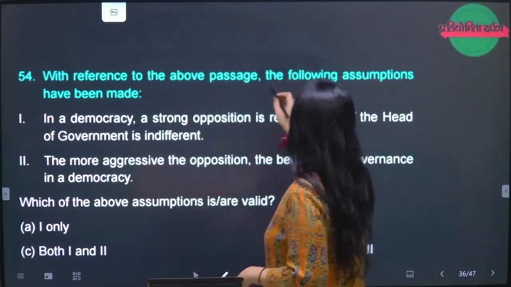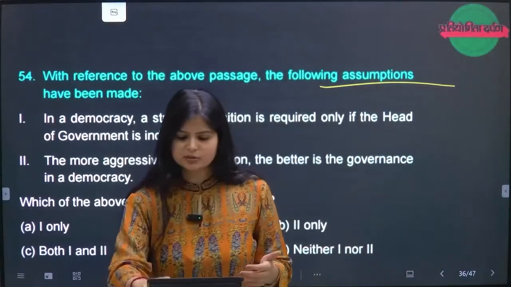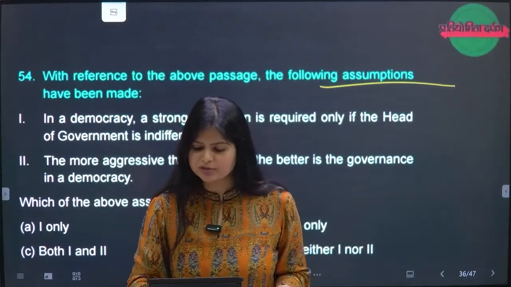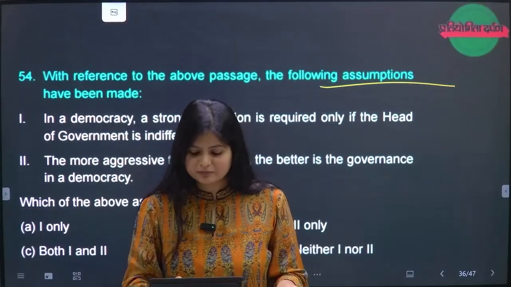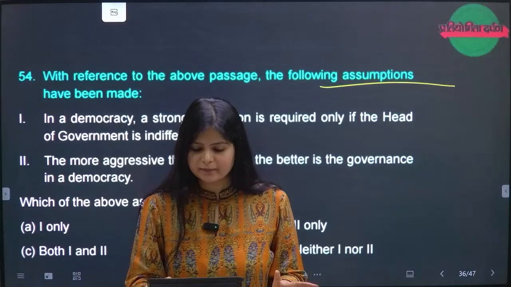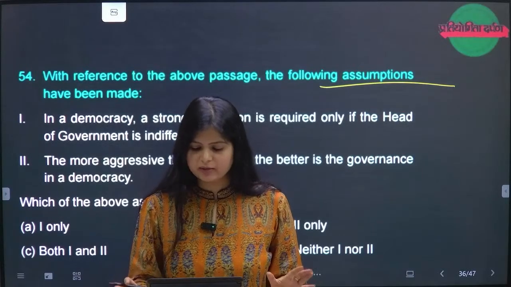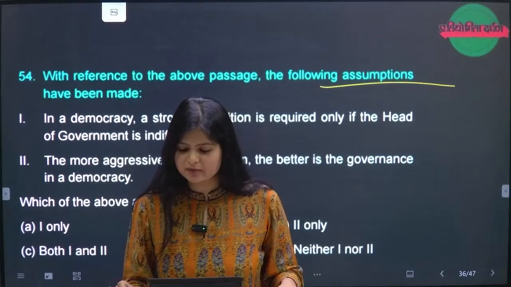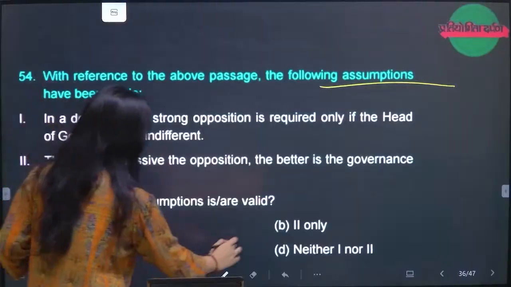With reference to the above passage, the following assumptions can be made. Now, what is the assumption? In a democracy, a strong opposition is required only if the head is vague. So, just by looking at the options, you can say, question number 54, vague. The second, the more aggressive the opposition, no, not at all. These are the right options. Quickly, these are the right options.